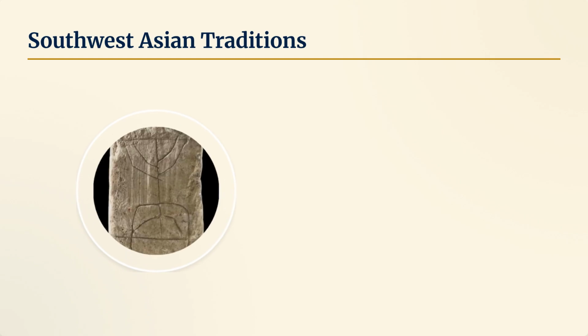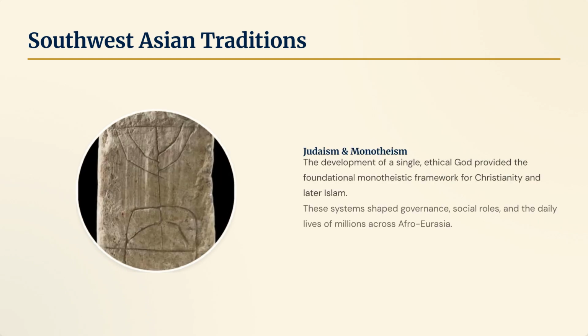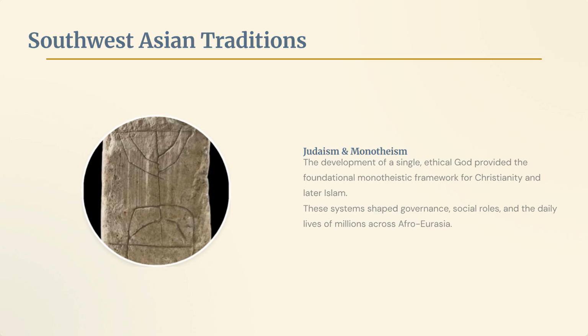Southwest Asian traditions introduced Judaism and monotheism, the belief in a single, ethical God. This framework became foundational for later religions like Christianity and Islam, shaping governance and social roles across Afro-Eurasia.